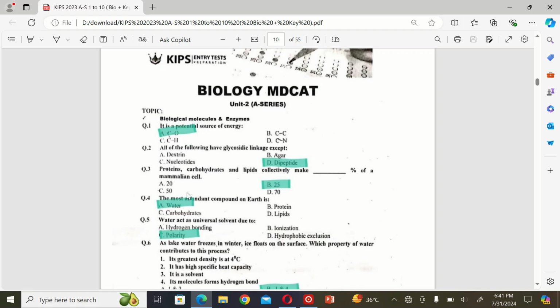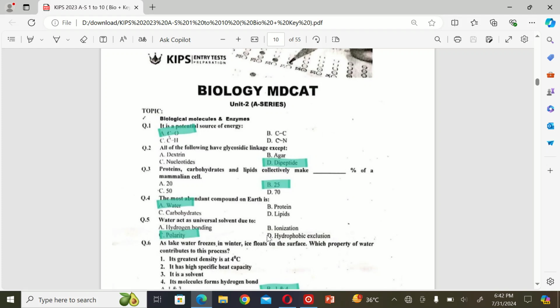The next MCQ is: the most abundant compound on earth is A. Water, B. Protein, C. Carbohydrates, and D. Lipids. So the correct option is A. Water.